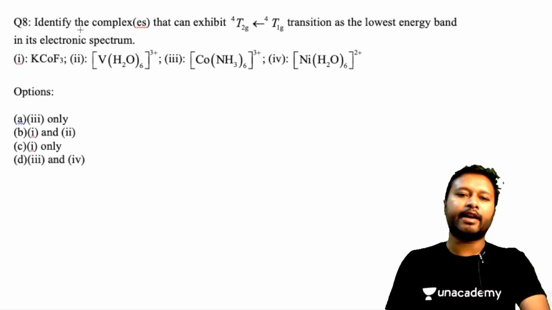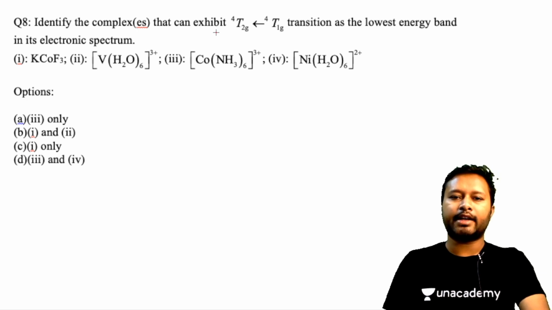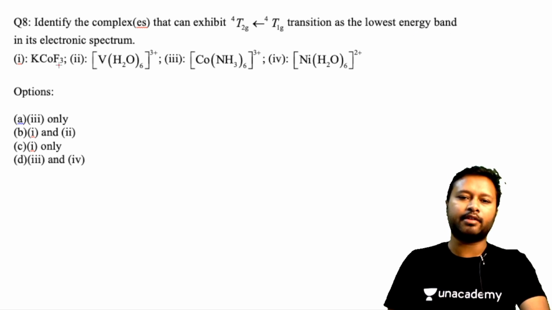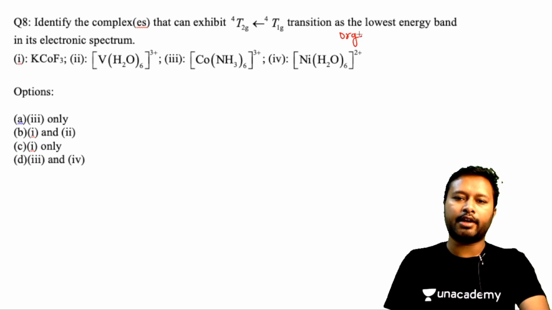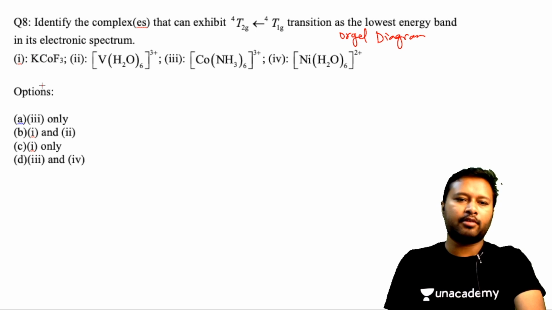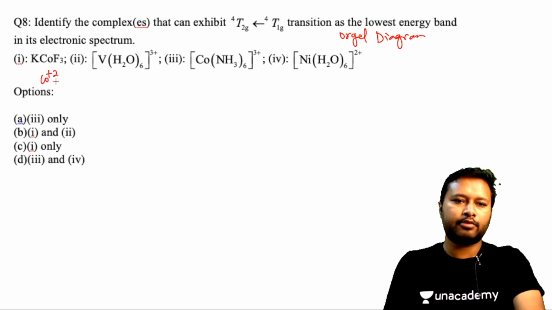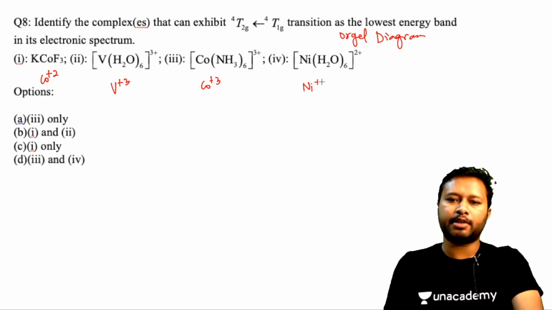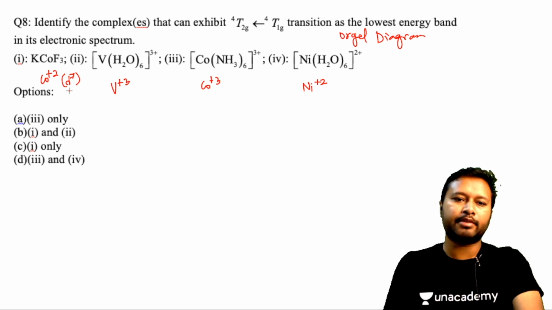It says, identify the complexes that can exhibit 4T2g to 4T1g transition as the lowest energy band in its electronic spectrum. Again, this is a question from your Orgel diagram. So that's what we have to see. Here cobalt is in +2 state, here vanadium is in +3 state, cobalt in +3 state, and here nickel is again in +2 state. Here the system will be a d7 high spin system.